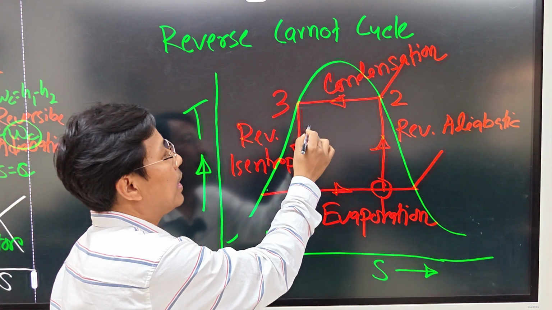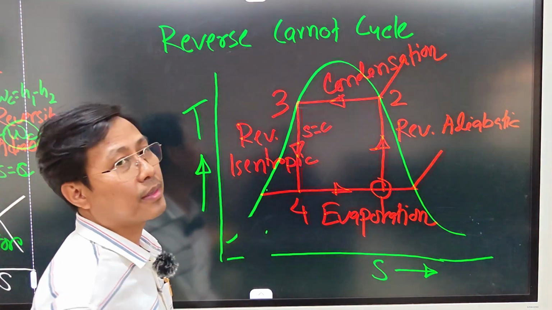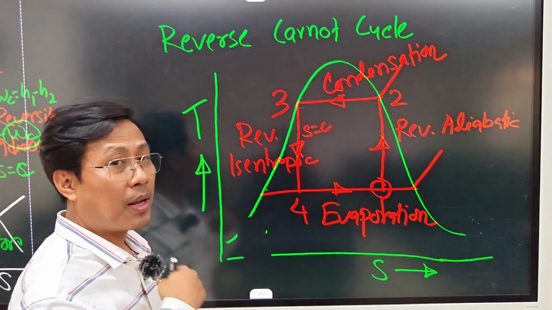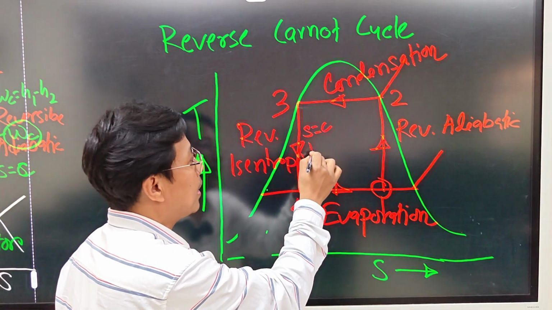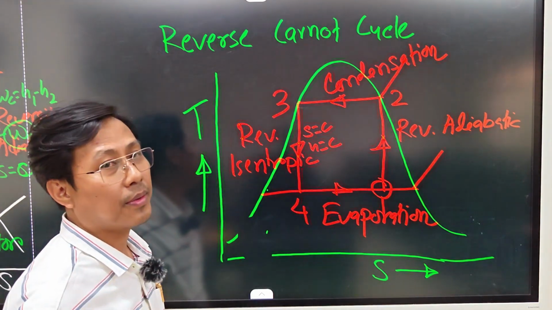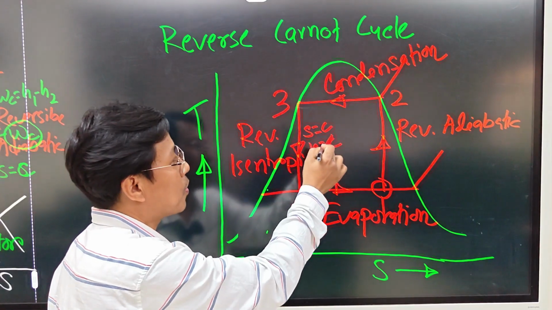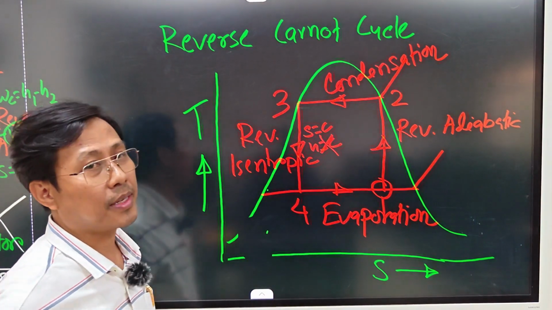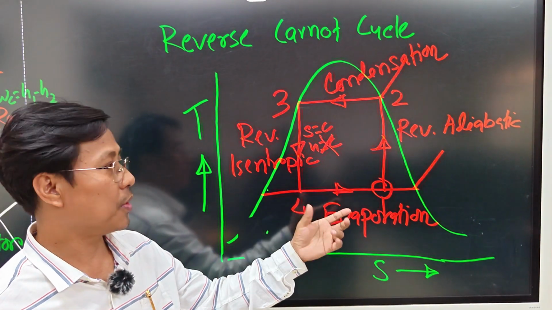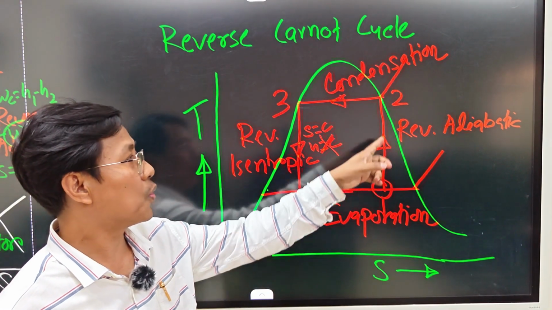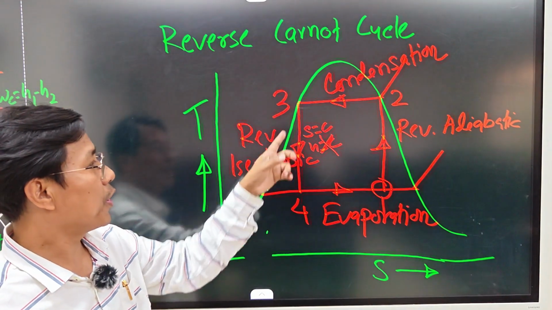Here entropy is constant, but in our refrigeration cycle enthalpy is constant. Okay, but here enthalpy is not constant, here entropy is constant. So there are two modifications. One is process 1-2 and process 3-4.